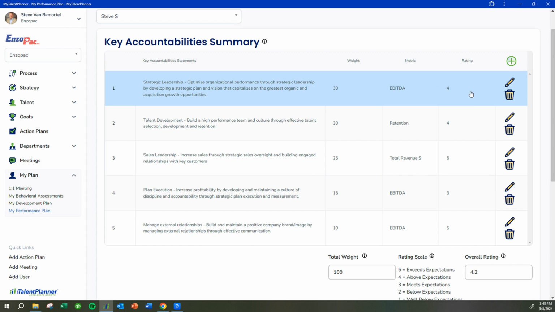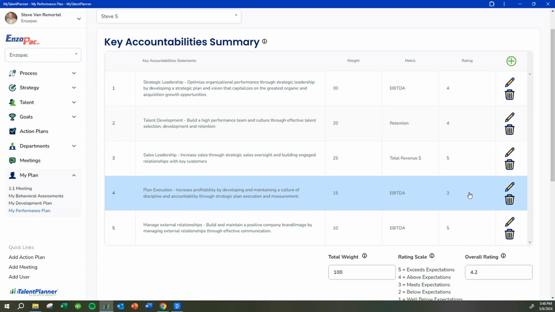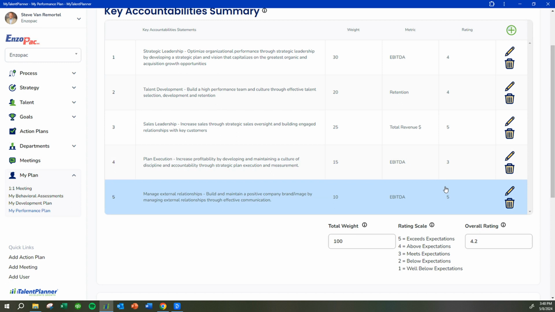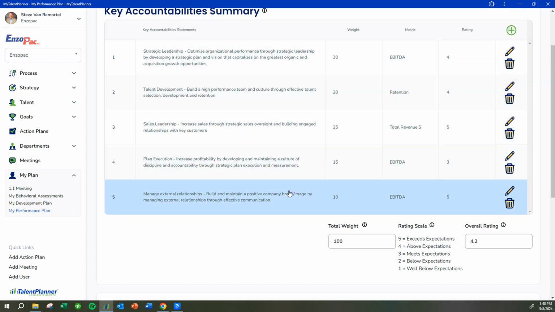So we always like the leader to bring their ratings and the team member to bring their rating on each key accountability. And it's really a collective conversation to get to a final rating on how they're doing on their key accountabilities. These are the most important things they have to get done in their job. How are they doing focusing on getting those done?